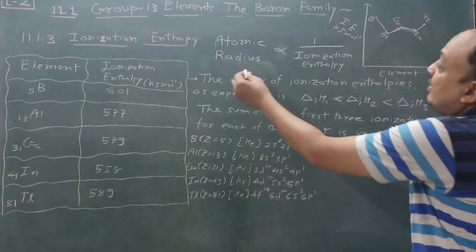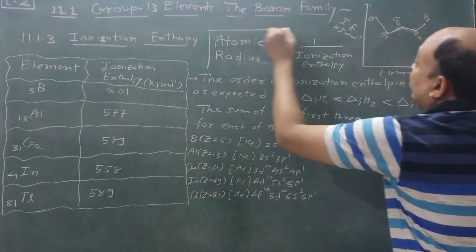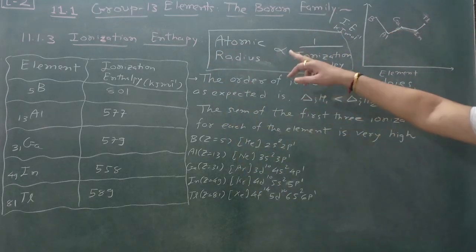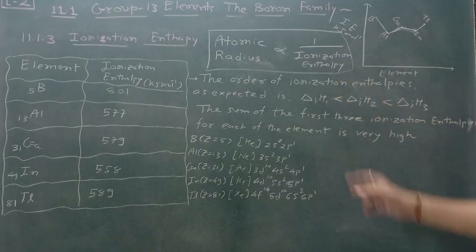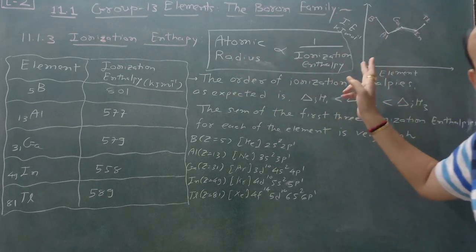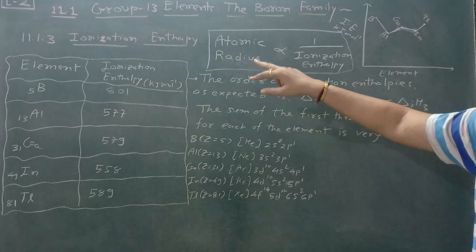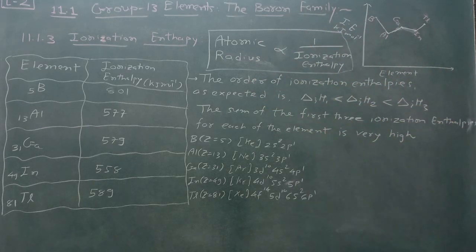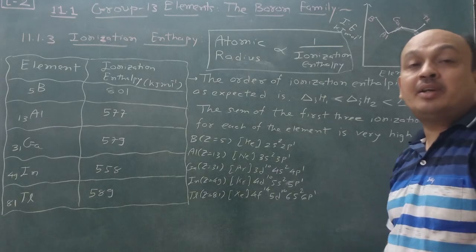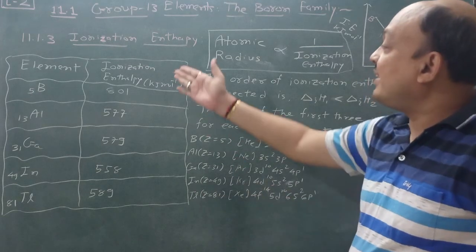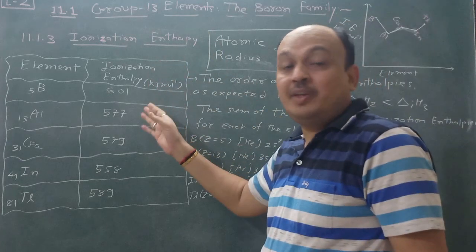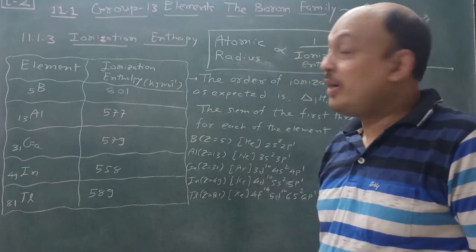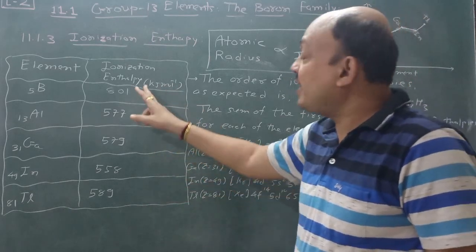Remember one important relation: atomic radius is proportional to 1 upon ionization enthalpy. If atomic radius increases, ionization enthalpy decreases. This trend is there in a group. In general, ionization enthalpy decreases when we go from top to bottom in a group.